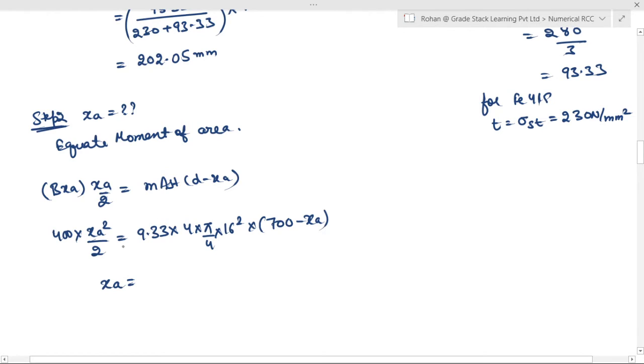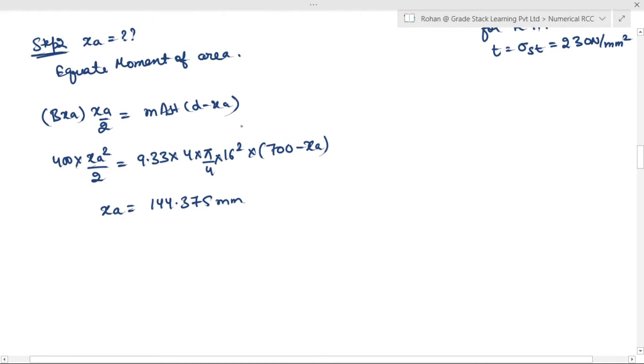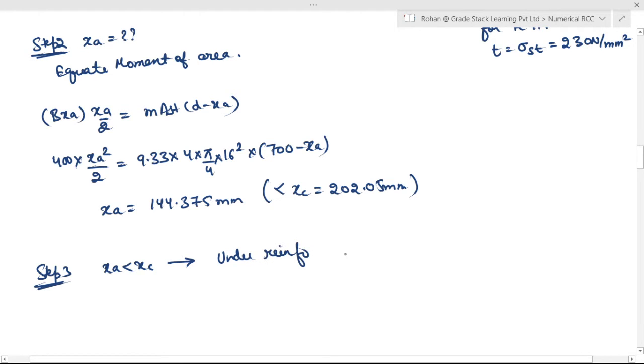You will get your XA as 144.375 mm. And since your XA, you can see, is less than your XC, the critical depth of neutral axis, which is equal to 202.05 mm. So step 3 we are going to compare. Since XA is less than XC, it is an under reinforced section. And in an under reinforced section, your CA is less than sigma CBC and TA is equal to sigma ST.